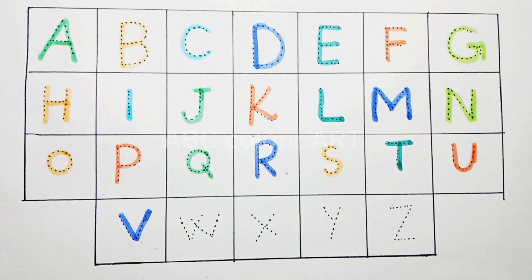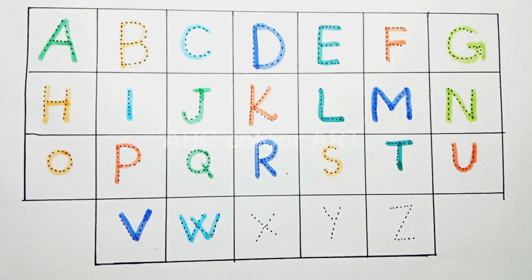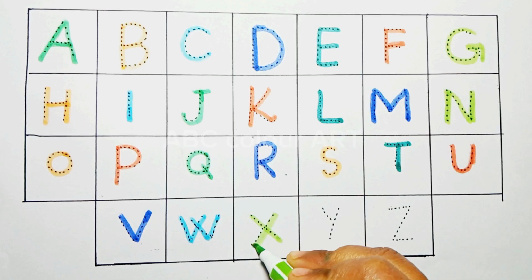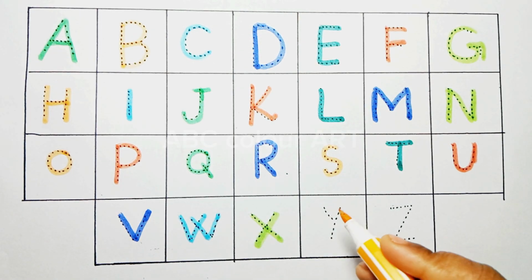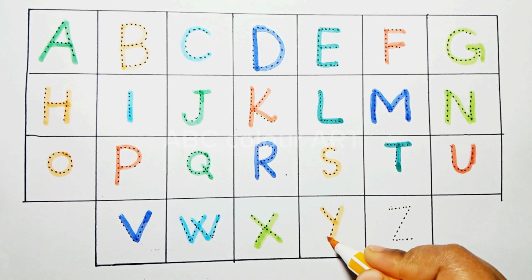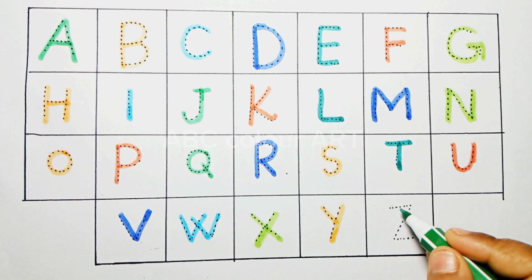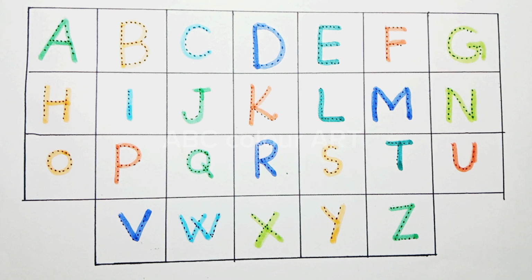V is for van, sky blue color. W is for watch, light green color. X is for Xmas tree, orange color. Y is for yo-yo, green color. Z is for zebra.